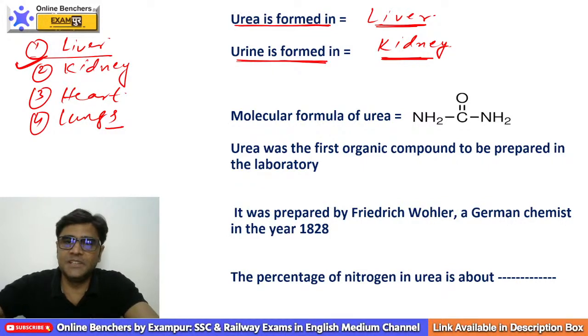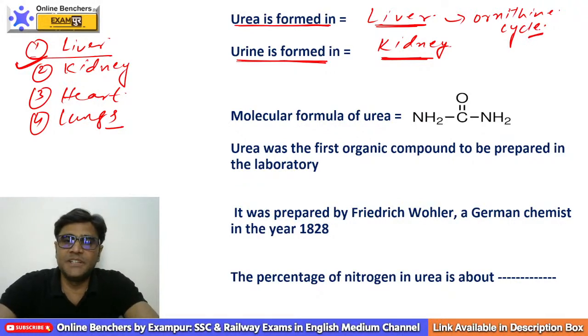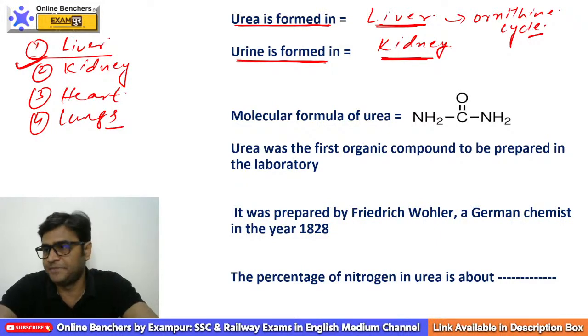By the ornithine cycle. A cycle operates in your liver which is known as the ornithine cycle. This is also a very important question. So urea is formed in liver by which cycle? Ornithine cycle. But urine is formed in your kidneys.